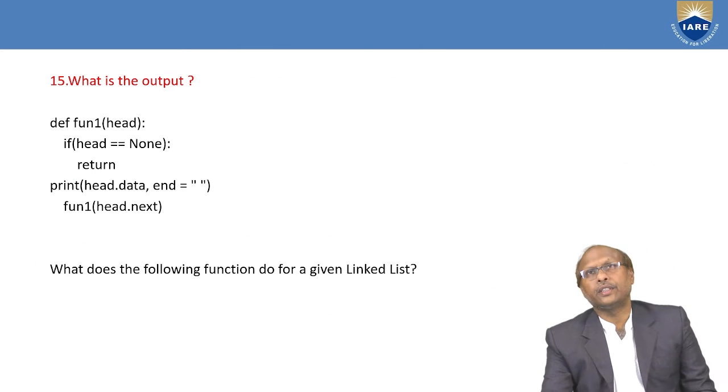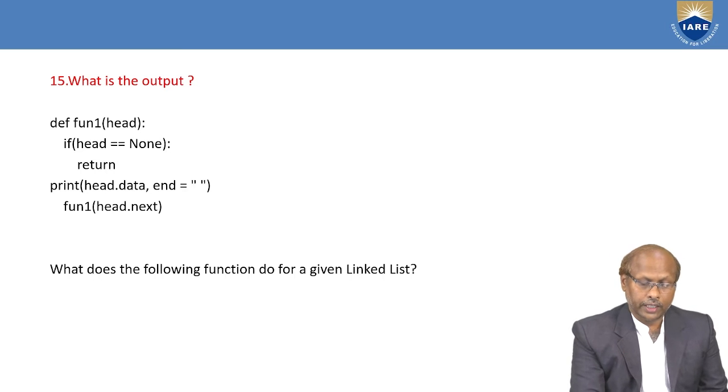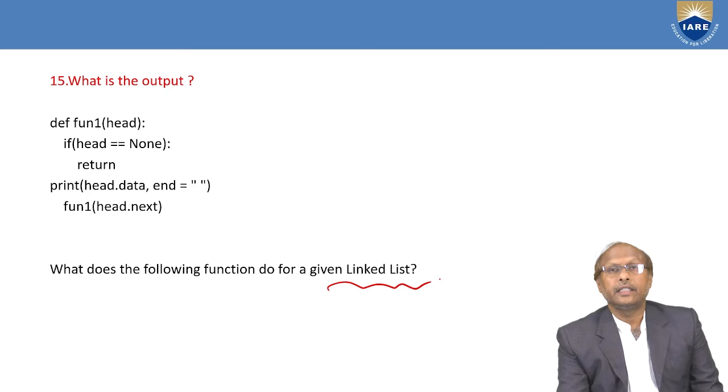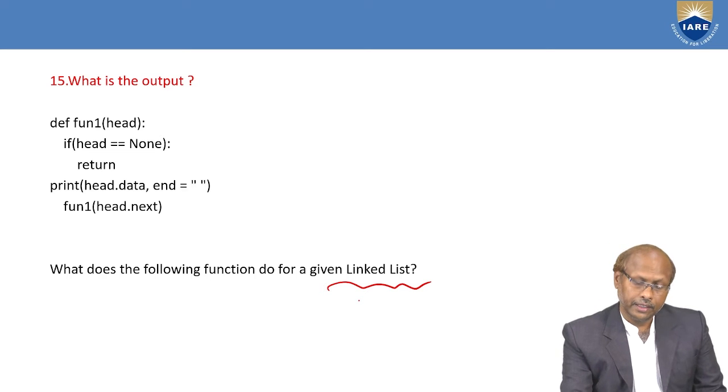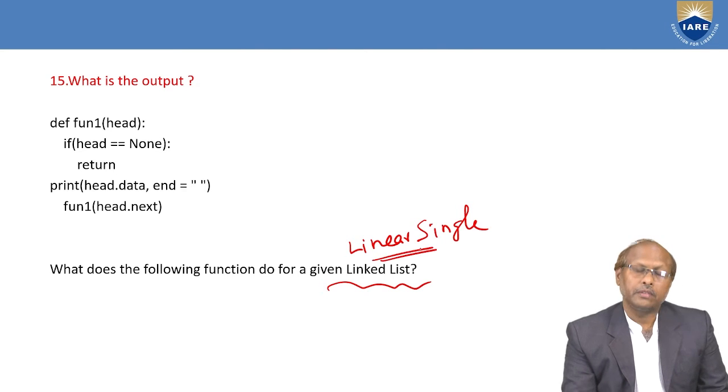Then they may ask another question. What is the output of the following code? What does the following function do for a given linked list? Whenever I say a given linked list, it is always a linear single linked list. Whenever the question is given this way, you also have to think this way. Always this is the formula.